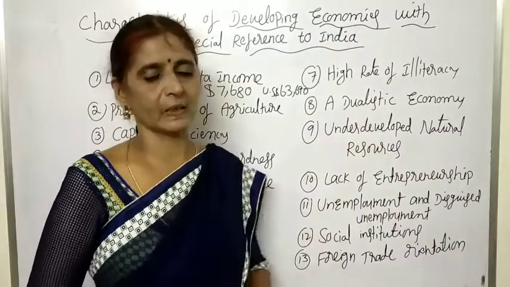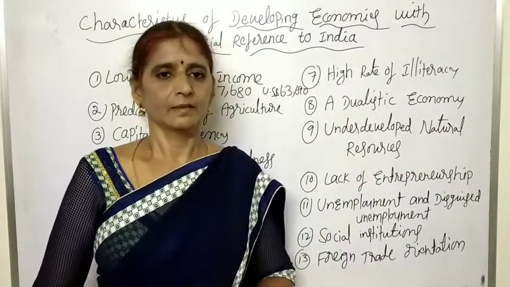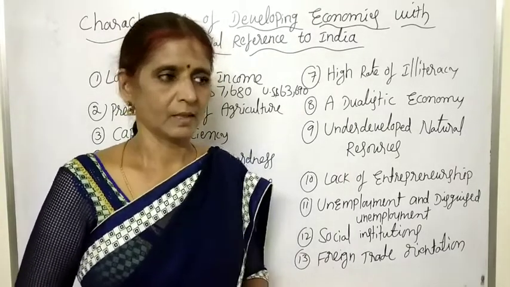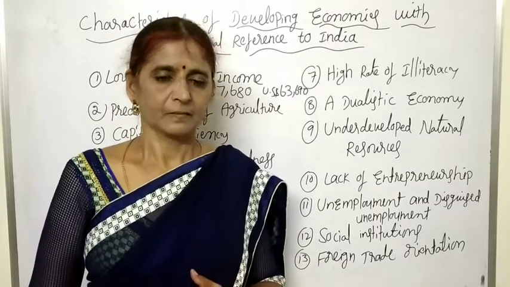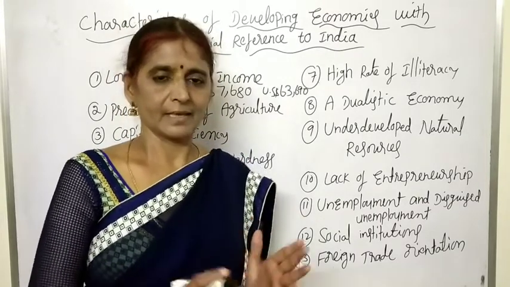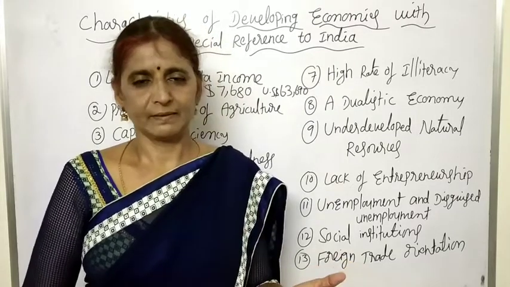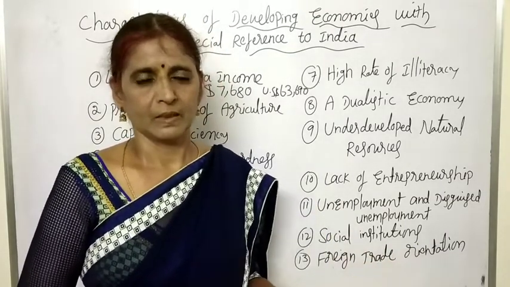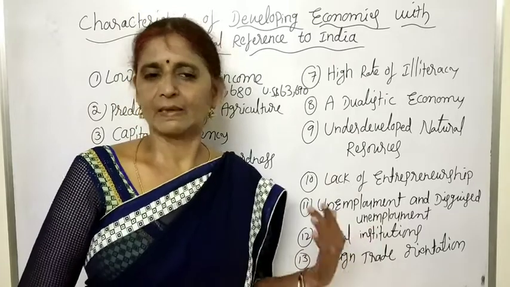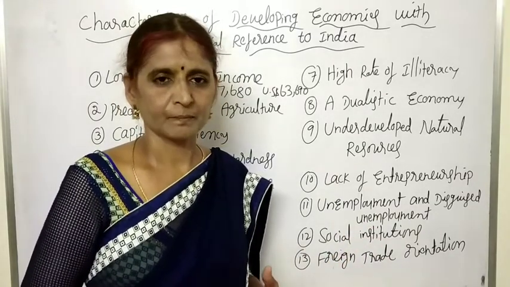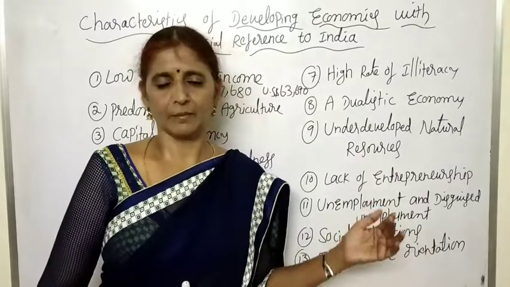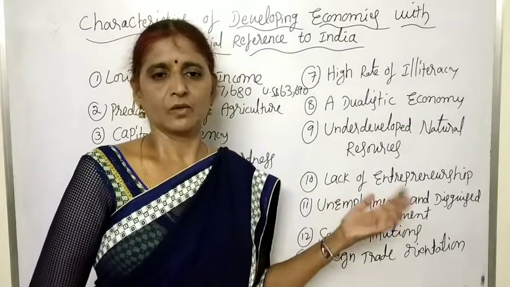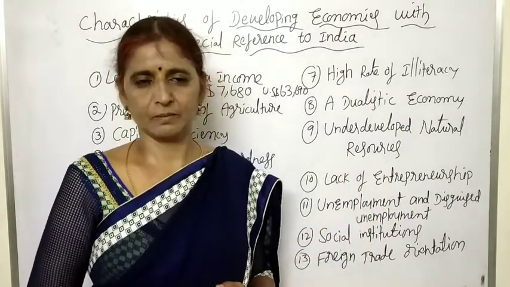And the next one, a dualistic economy. Dualism is common in the developing countries. So what is called dualism? Children, in the developing nations, we can find on one side the developed market system. In the city areas, the industries are well established, and the large scale industries are using modern techniques in production. Those who are living in the city areas are getting all the amenities, enjoying a better standard of life, and consuming varieties of consumer goods.